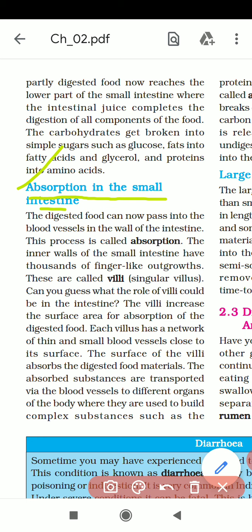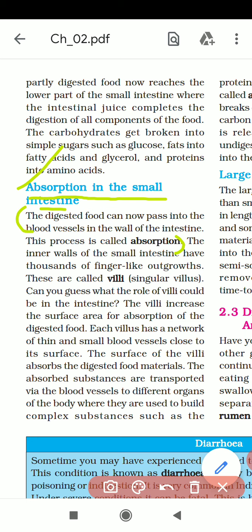This process is called absorption. So students, here you will learn the definition of absorption. What is the definition? The digested food can now pass into the blood vessels in the wall of the intestine. This process is called absorption.